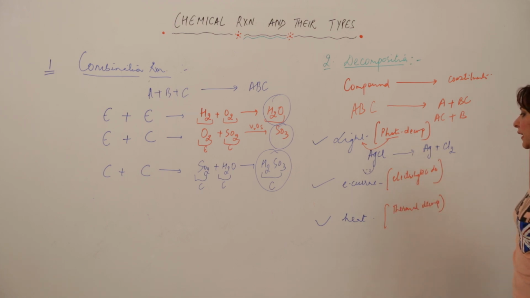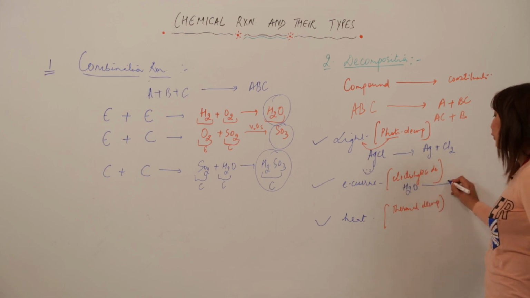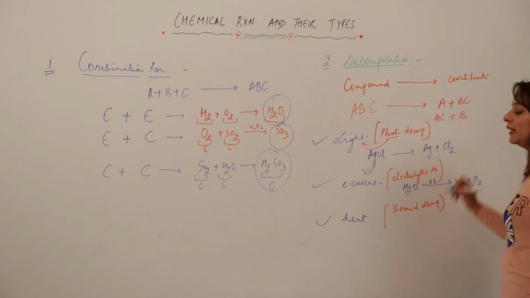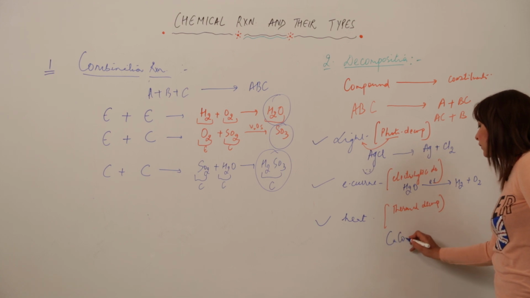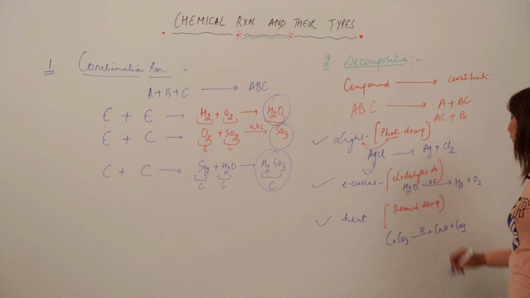And we are just taking an example of electric current. Suppose we took this example before also. So when I am passing an electric current, it is getting dissociated to form H2 and O2, right. And for heat, CaCO3 is being heated, it is forming CaO plus CO2.